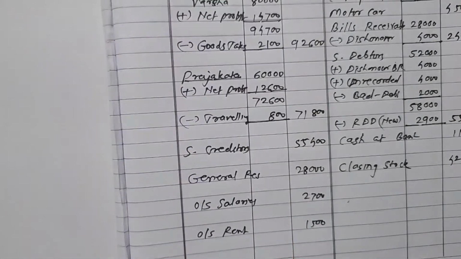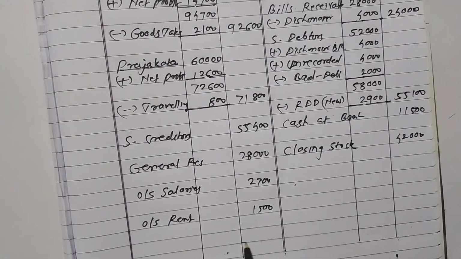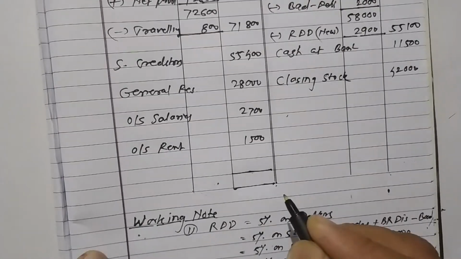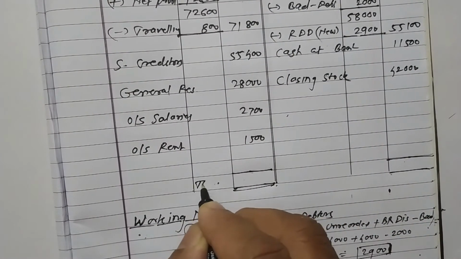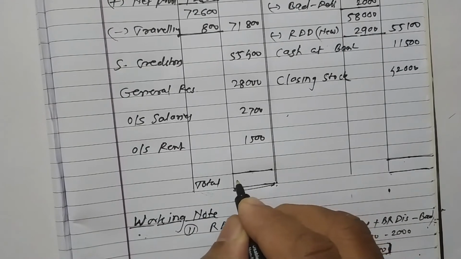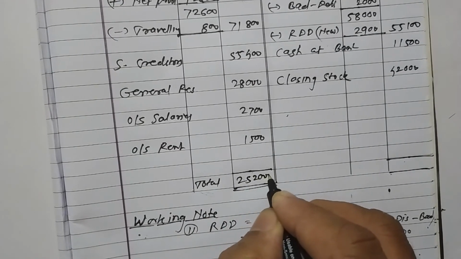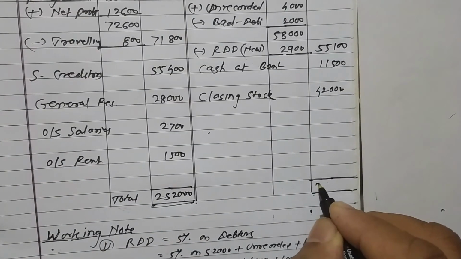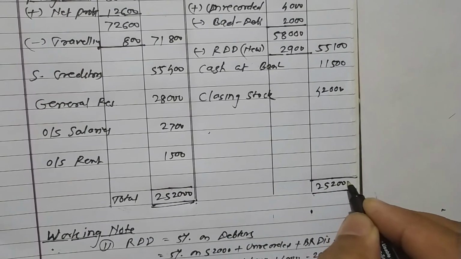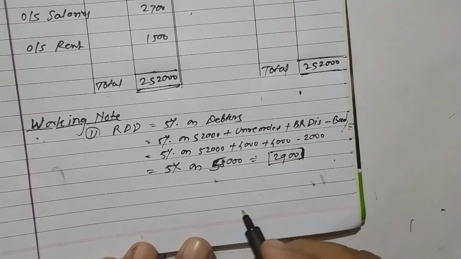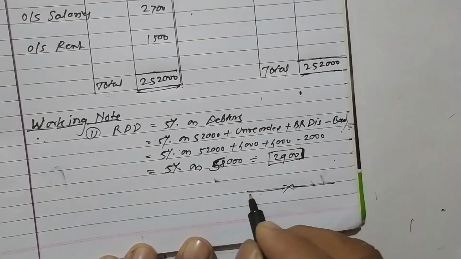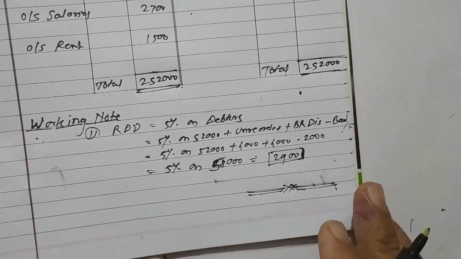Okay, nothing else. Now we make the totals of the asset side and the liability side. It comes tally. Amount is 2,52,000. We have to check also, the totals of 252,000 tally. And that's the answer. Finish. Okay. Thank you.